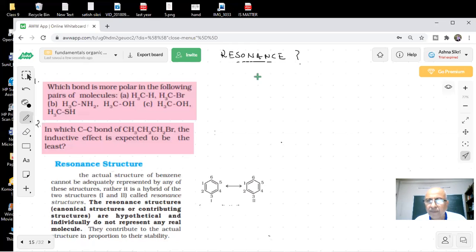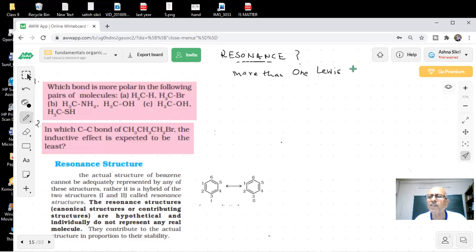Sir, if we say that something is resonating, this means that the given structure is a hybrid of two or more structures, because there is no permanent or fixed structure for that compound, like we have benzene. So what you are saying is that the molecule can be represented by more than one legal structure. Yes, sir.